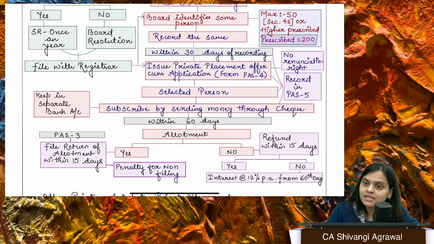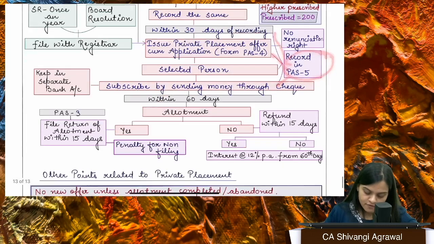I have been given this right to subscribe to this particular security because I am the identified person. Now I say I don't want to take these shares, but they are offering at a good price. Why don't you take it? No, you cannot do that. This particular offer can be accepted only by the person to whom the offer is made. Okay. The record will be maintained in PAS 5.